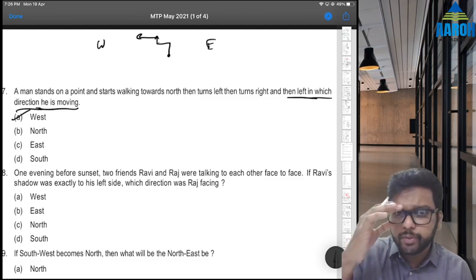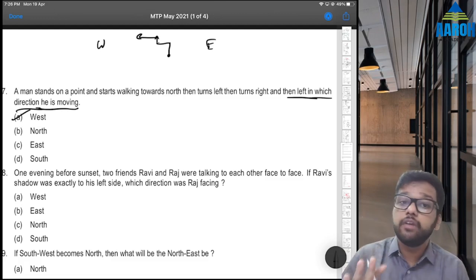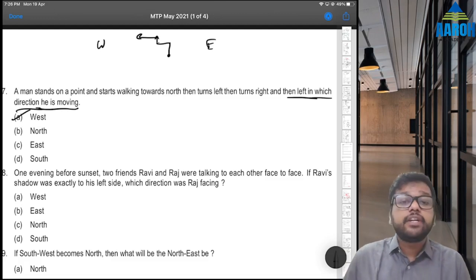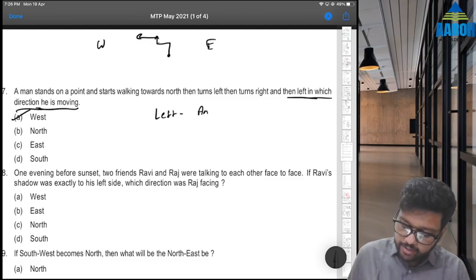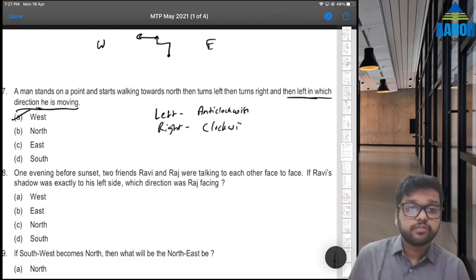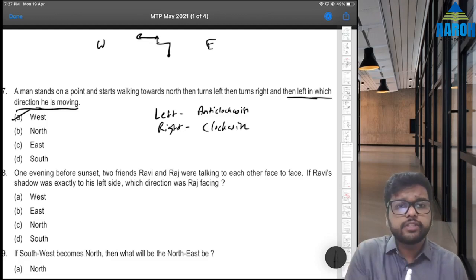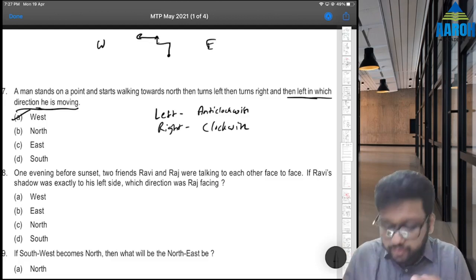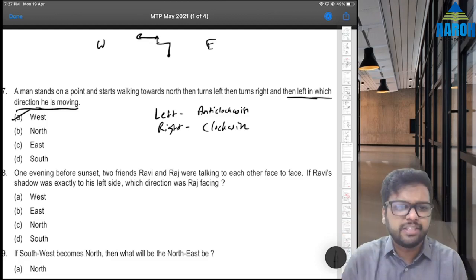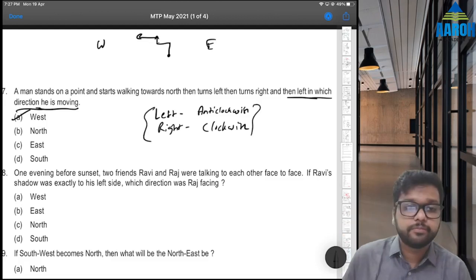If you get confused between left and right, always remember, left turns are anti-clockwise and right turns are clockwise. Right turns are always clockwise, left turns are always anti-clockwise. But it will be easier if you can put yourself in place of that person. Otherwise, this is also okay.